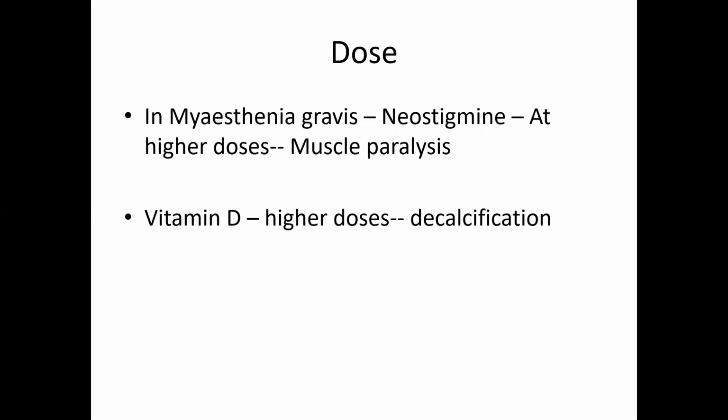And the second example is vitamin D. Physiological doses promote calcification of the bone, but if we increase the dose of vitamin D, it will lead to decalcification of the bone. So reverse of the physiological actions will occur with some drugs. This is how dose will modify the drug action.